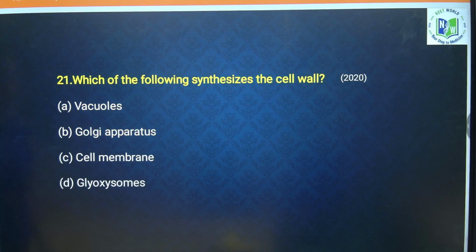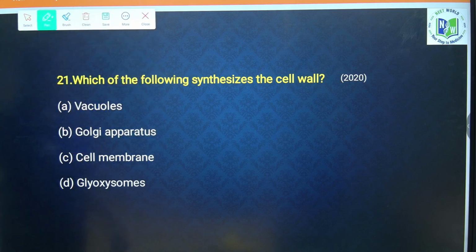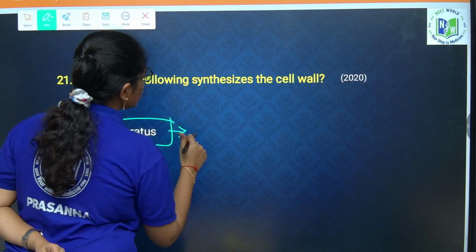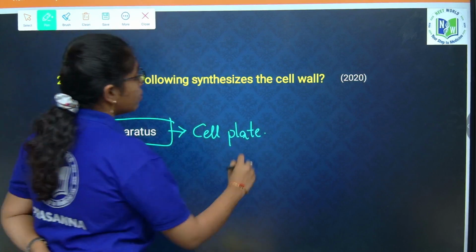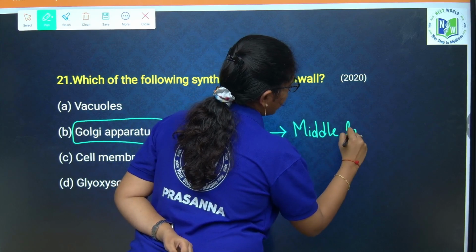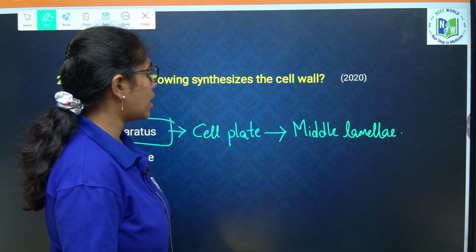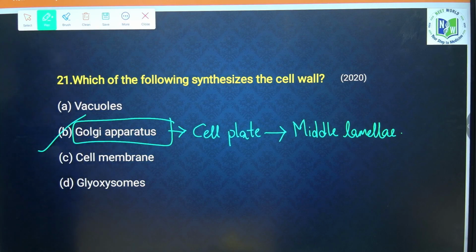Next question, which is very simple, asked in 2020. Which of the following synthesizes the cell wall? Golgi bodies. Golgi bodies will synthesize the cell wall, where initially they synthesize the cell plate during cytokinesis of a plant cell, which later turns into the middle lamella. From this, the subsequent layers formed towards the inner side of the plant cell are the primary cell wall and secondary cell wall. So initially, the Golgi apparatus is helpful in the synthesis of the cell wall. Next question.